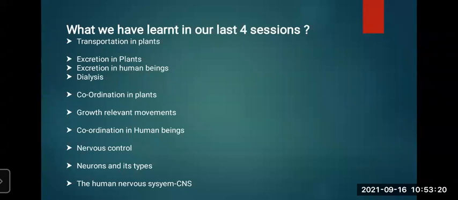We have also learned about the functions of the cerebrum. Control of the voluntary movements is done by the cerebrum. Cerebellum does the coordination of voluntary movement and maintains the body's balance. Medulla oblongata controls the involuntary activities like beating of the heart, blood circulation, breathing, sneezing, etc. Spinal cord does the conduction of impulses from the skin towards the brain. So till this we have done.